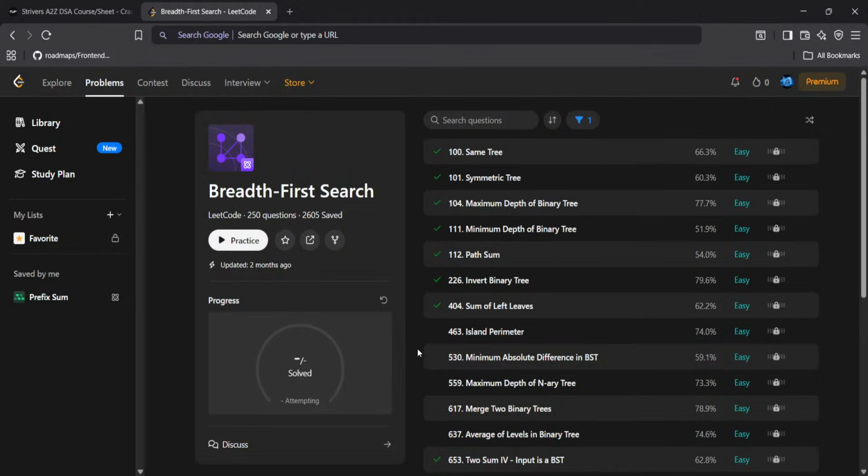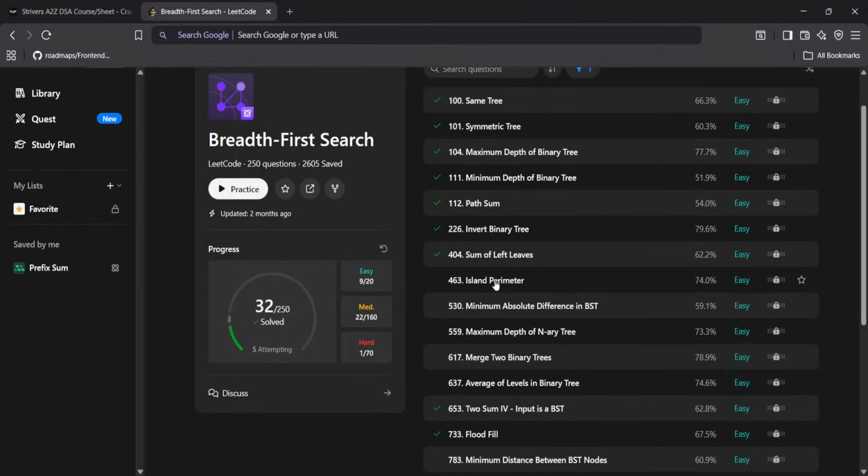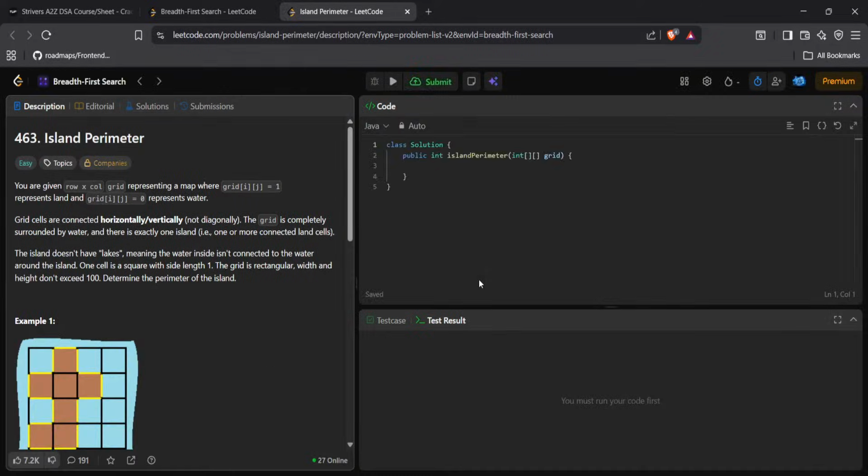Okay. Next, island perimeter. We'll try it. Island perimeter. You are given a row by column grid representing a map where grid[i][j] equal to 1 represents land and grid[i][j] equal to 0 represents water. Grid cells are connected horizontally or vertically, not diagonally.